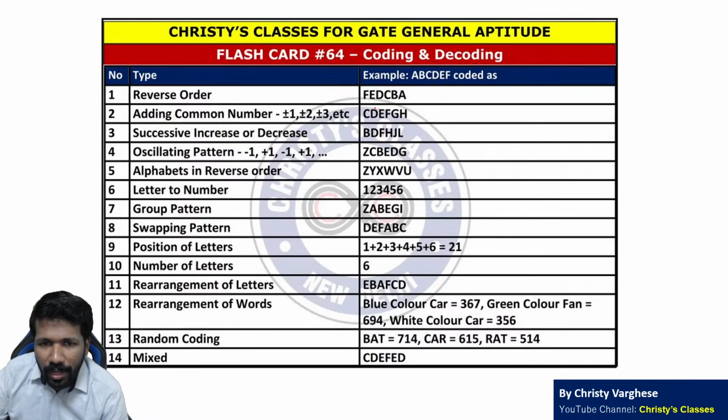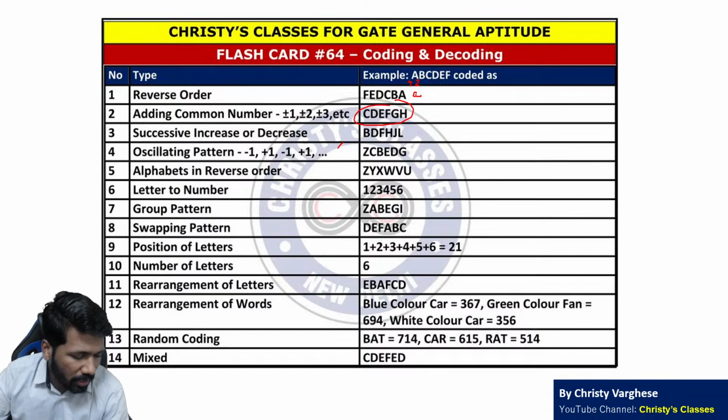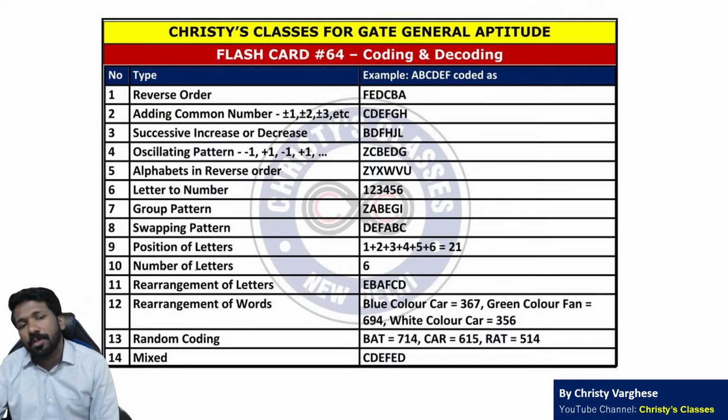Now, another possibility is adding a common number, say 1 or 2 or 3 or -1 or -2 or -3, etc. For example, A, B, C, D, E, F can be coded as C, D, E, F, G, H, that is A plus 2 is C. Second letter after A is C. B plus 2 is D, C plus 2 is E, D plus 2 is F, E plus 2 is G, F plus 2 is H. So C, D, E, F, G, H. So adding a common number, here the common number added is 2. So adding 2 or subtracting 2, all are possible.